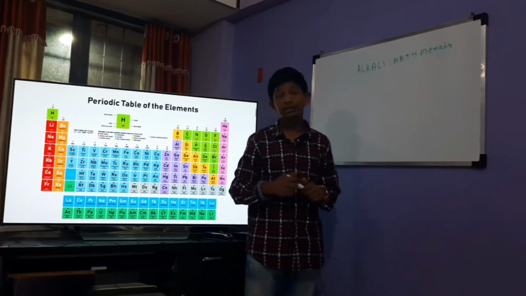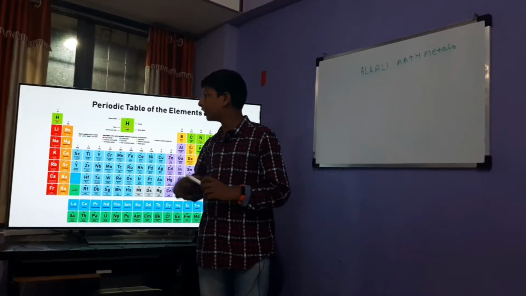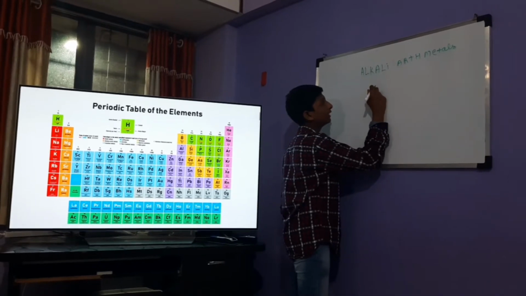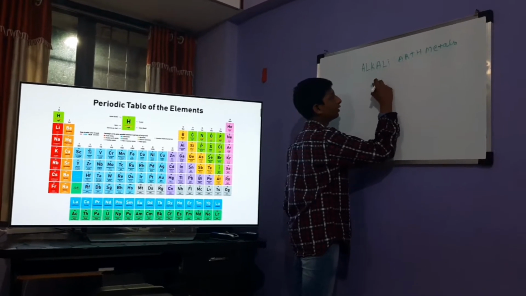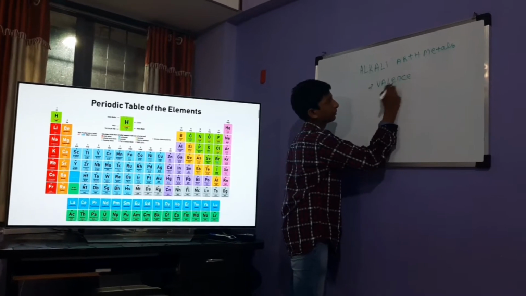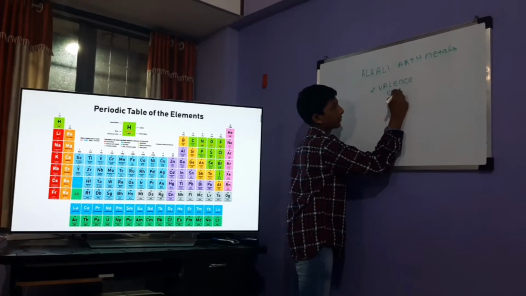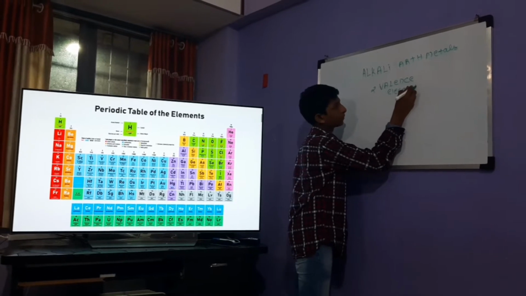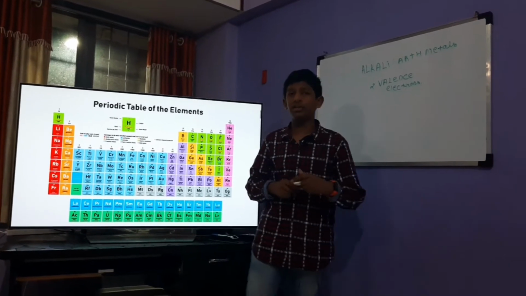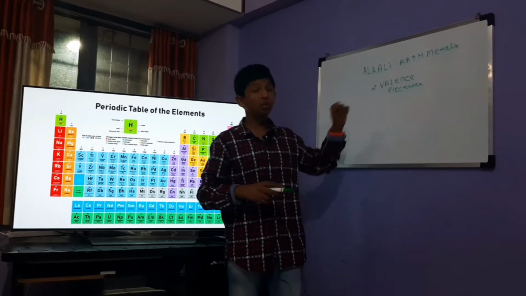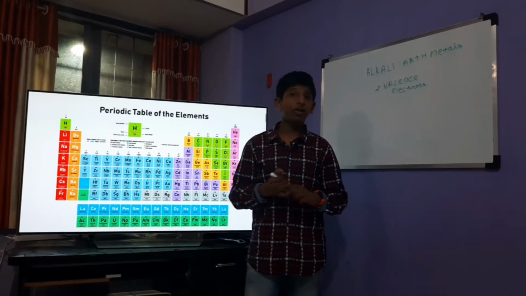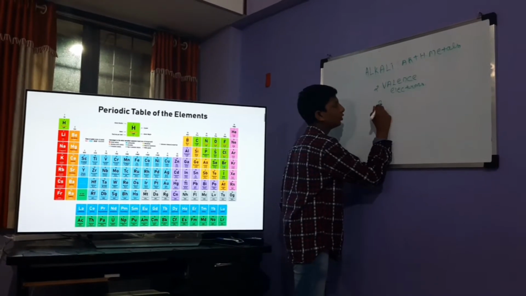Alkaline earth metals. These are the elements that have two valence electrons in their outermost shell. Valence electrons mean the electrons in the outermost shell. So, two valence electrons. Now, beryllium's electronic configuration is 2, 2.